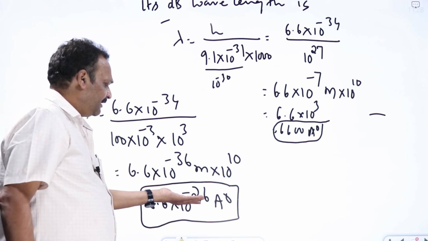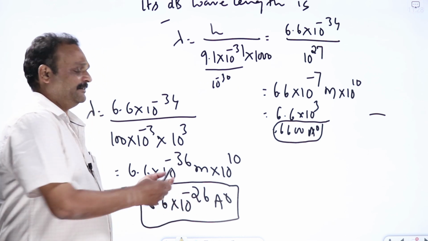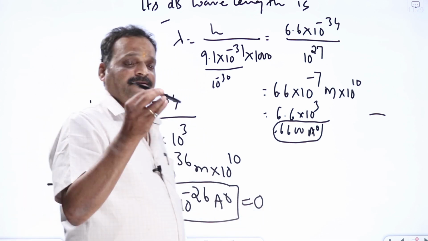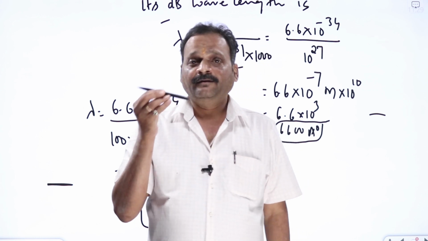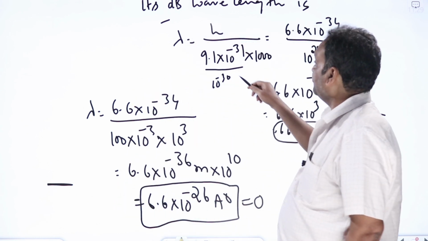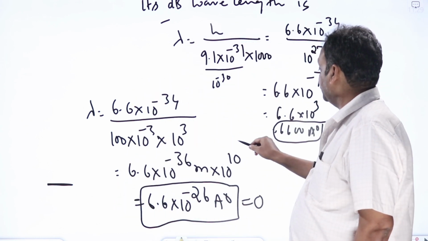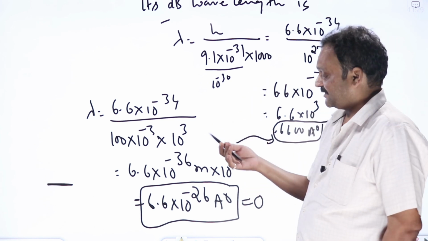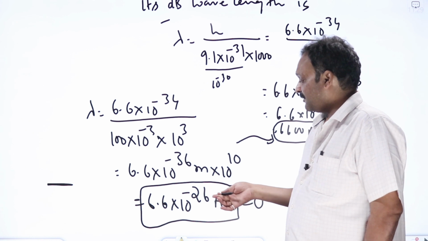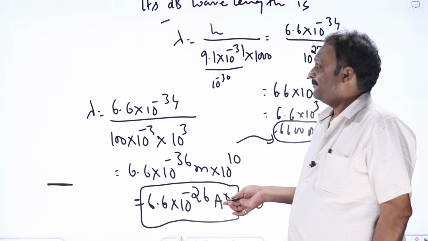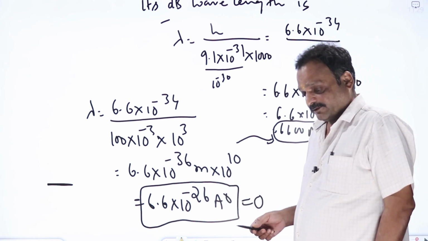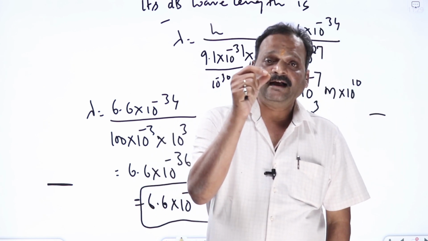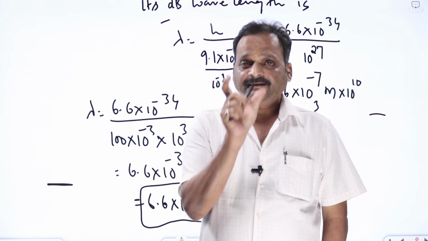Such a small value is immeasurable, so I can say it is equal to 0 only. That's why I cannot see the matter wave of this pen, but I can see the matter wave of the electron as a very big one. 6,600 angstroms for an electron is extremely big, whereas for my pen it is 10 to the power minus 26 angstroms. That's why questions come in most competitive exams: De Broglie concept and uncertainty principle are applicable for what? That is a question.